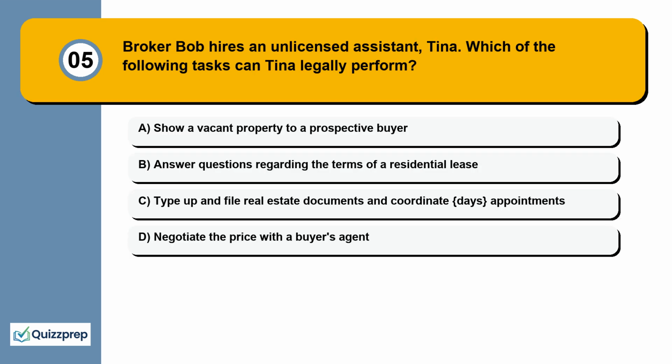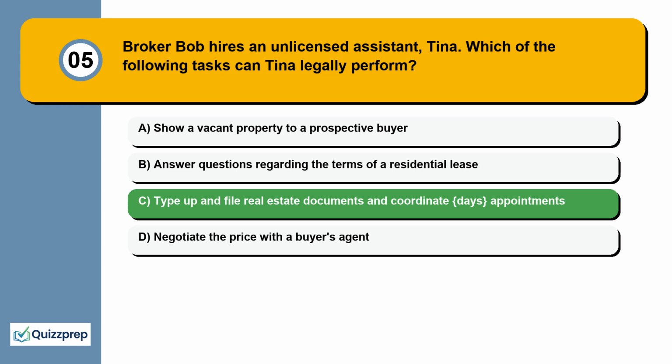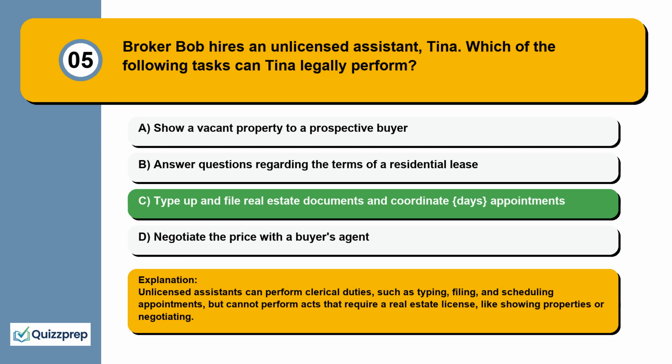Question 5. Broker Bob hires an unlicensed assistant, Tina. Which of the following tasks can Tina legally perform? Show a vacant property to a prospective buyer. Answer questions regarding the terms of a residential lease. Type up and file real estate documents and coordinate appointments. Negotiate the price with a buyer's agent. Unlicensed assistants can perform clerical duties, such as typing, filing, and scheduling appointments, but cannot perform acts that require a real estate license, like showing properties or negotiating.